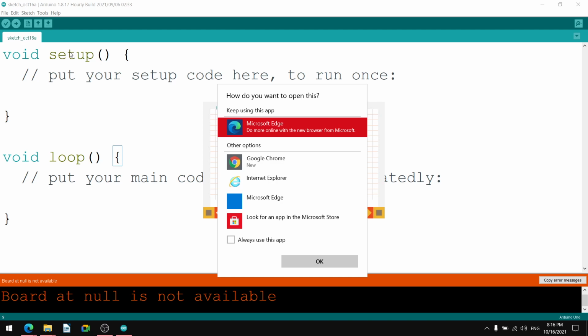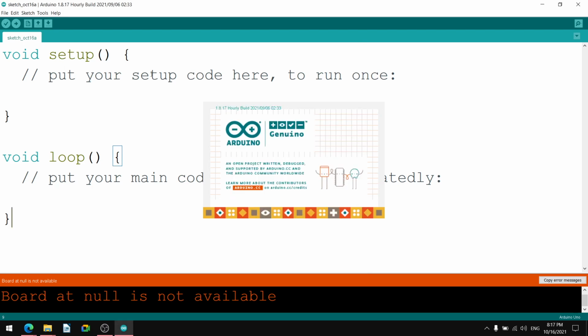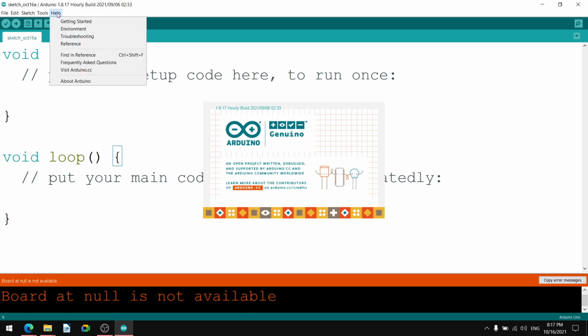We get these details from that platform by having online access. So these are Find in Reference and Frequently Asked Questions. Then Visit arduino.cc: again, we can go to the same website of arduino.cc.